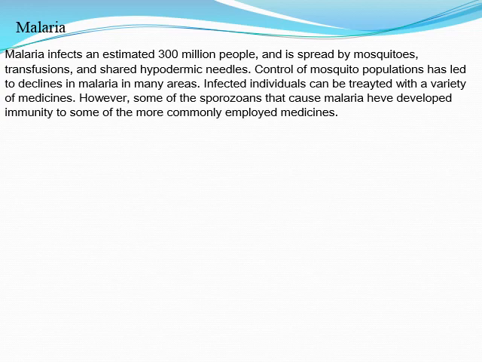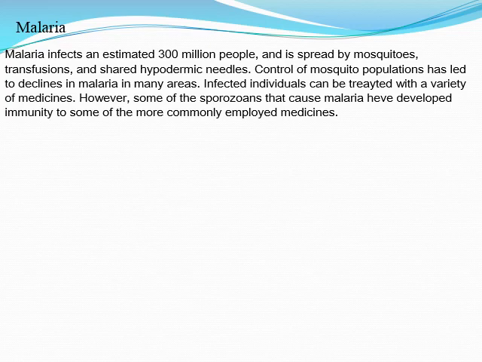Malaria, as we know, is most widely spread through Africa. Malaria infects an estimated 300 million people and is known to be spread by mosquitoes, transfusions, and shared hypodermic needles. Control of mosquito populations has led to declines in malaria in many areas.